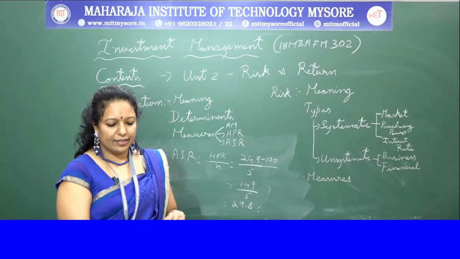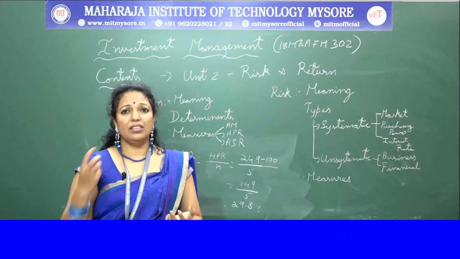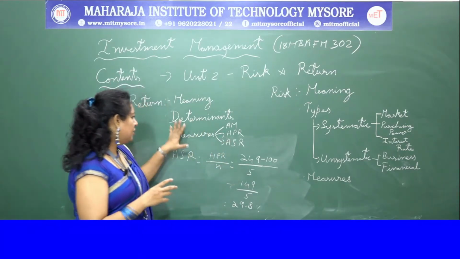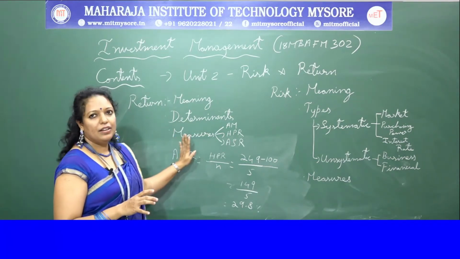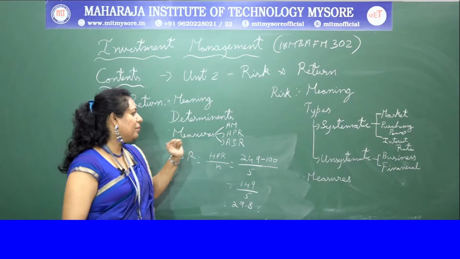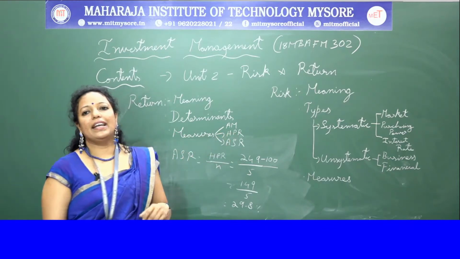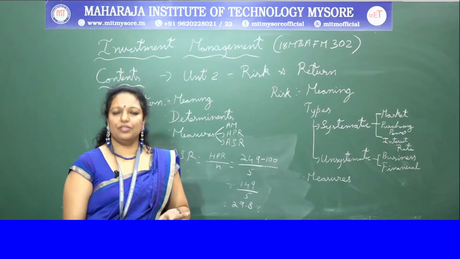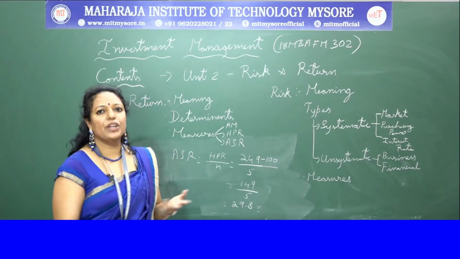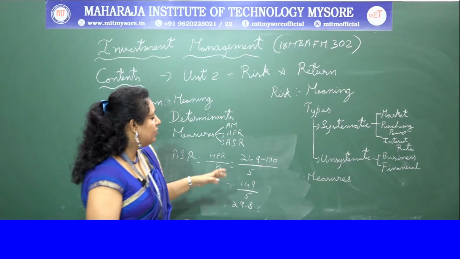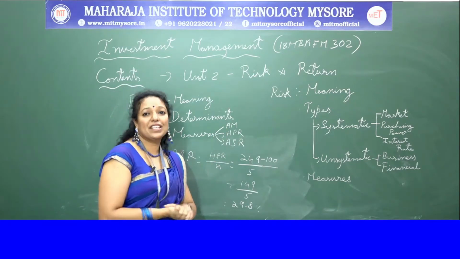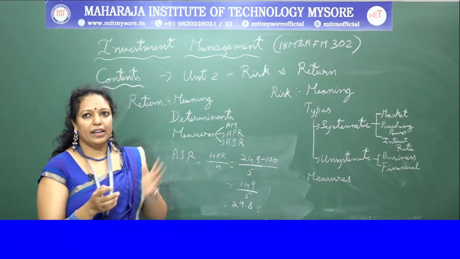So here there are three models or three measures how you can identify the return, that is arithmetic mean return, holding period return, and annual simple return. The actual problems of the question papers we will solve in the next class. Coming to the next factor, that is risk factor. Okay, this was about the return.